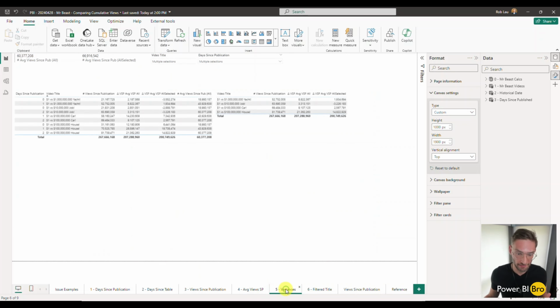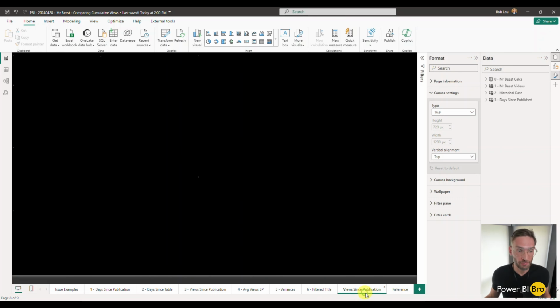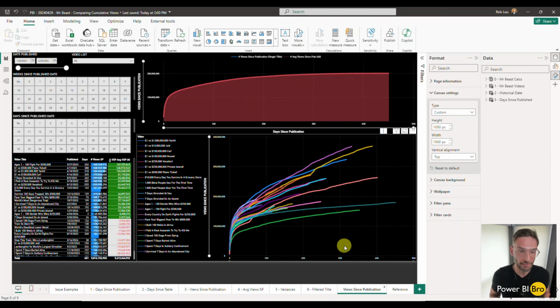A lot of this is DAX stuff. We're going to create the variances. Then we're going to create the filter title. And then finally, we're going to go to the views since publication. And that's where we'll land the plane. So now I hope you're following along because we're going to go through these steps and I'm going to show you how to build this. I'm also going to give you access to the DAX. You can just take it and use it.